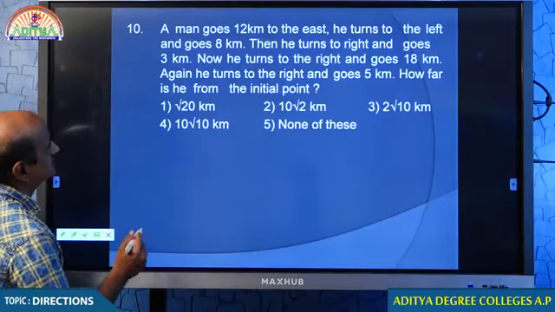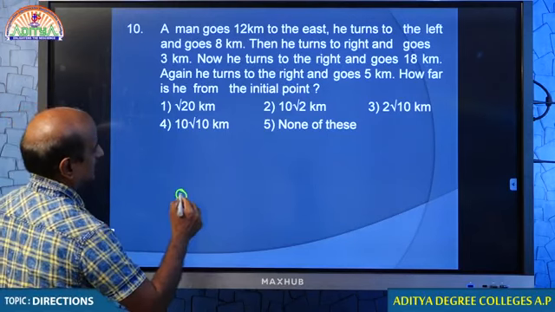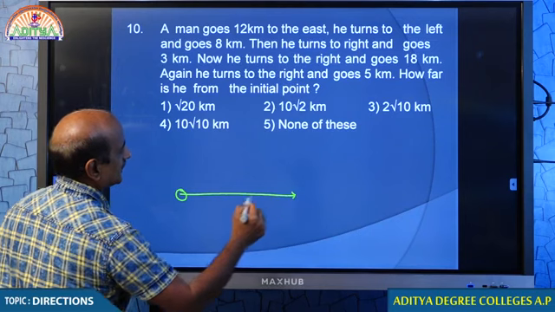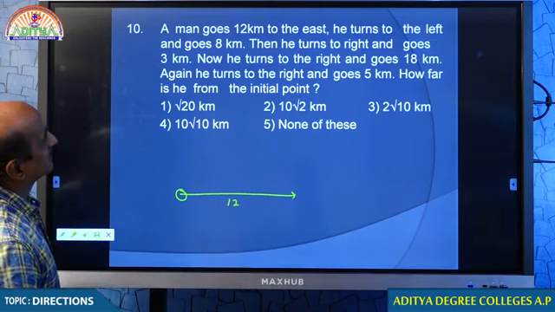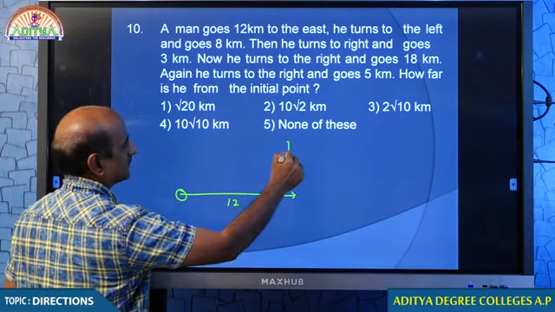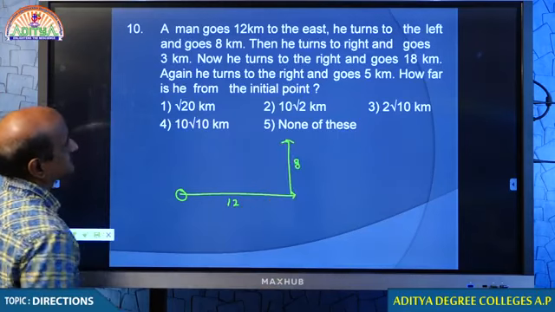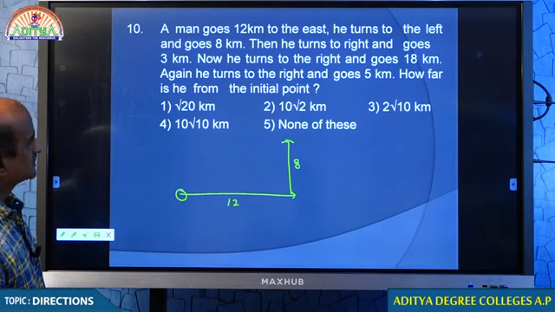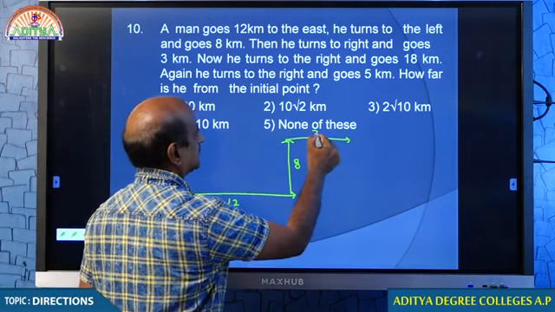Come on student. A man goes 12 kilometers east, taking some starting position. A man goes 12 kilometers east. He turns left and goes 8 kilometers. Scale is important, my dear students. Then he turns right and goes 3 kilometers.